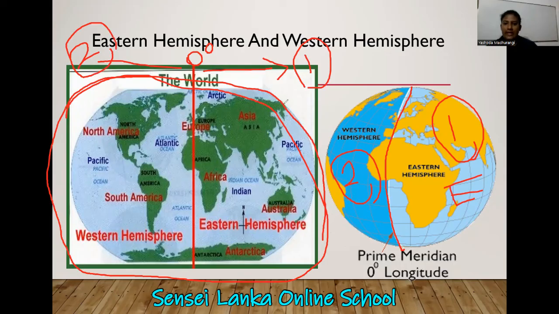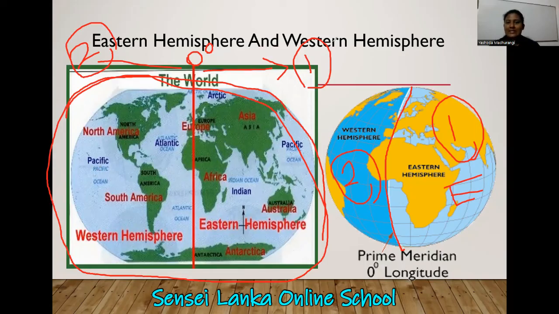Some countries, continents and cities are in the eastern hemisphere, and some are in the western hemisphere.